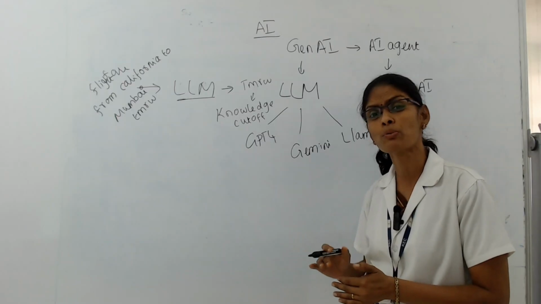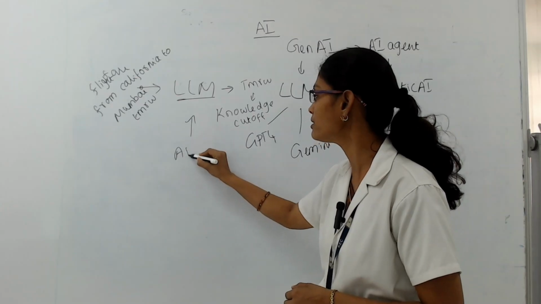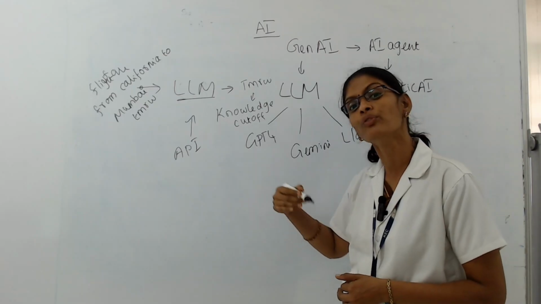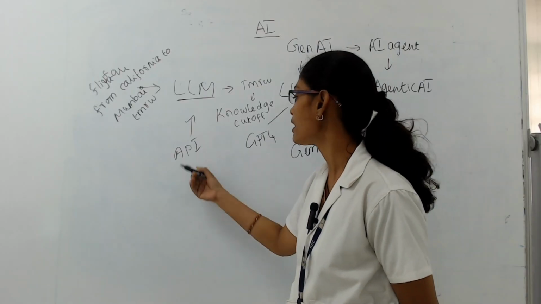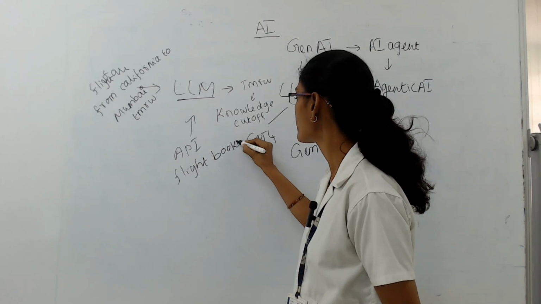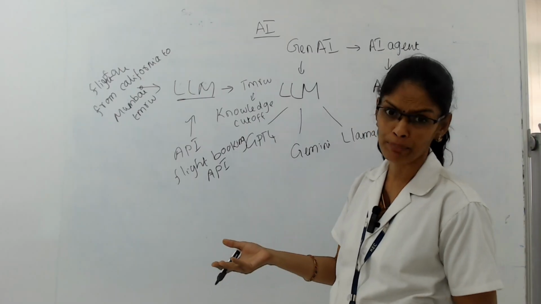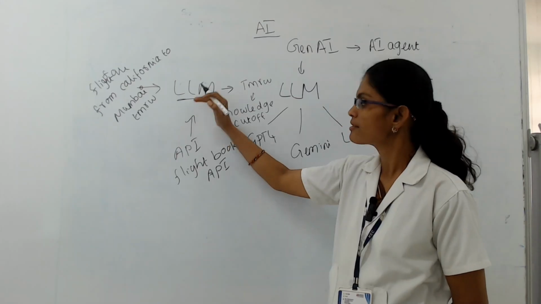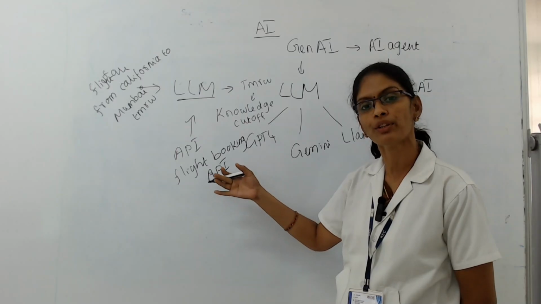To make it predict the future price, I am going to add some API along with this LLM so that it can check the flight ticket price of the future. This LLM uses that API. This API may be a flight booking API, such as MakeMyTrip API. All these APIs are called flight booking APIs. So this LLM checks with this particular API and finds what the price of the flight will be for tomorrow.